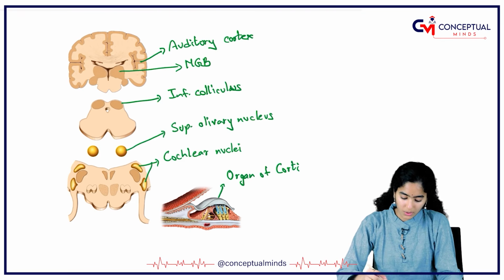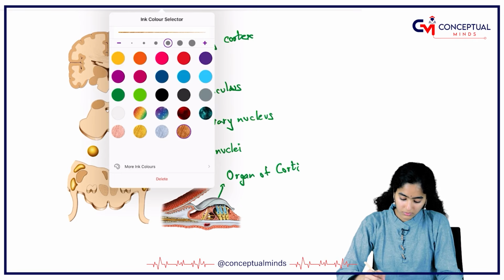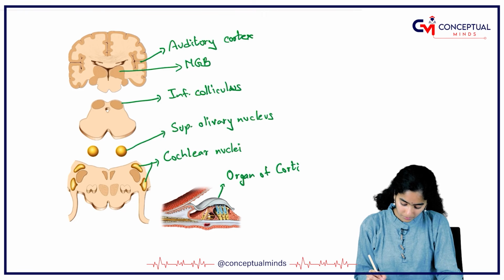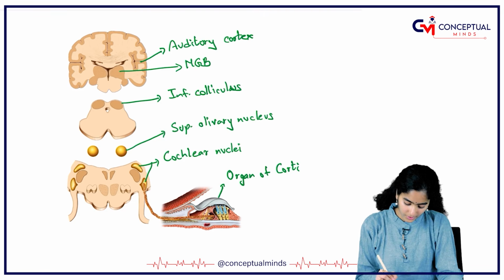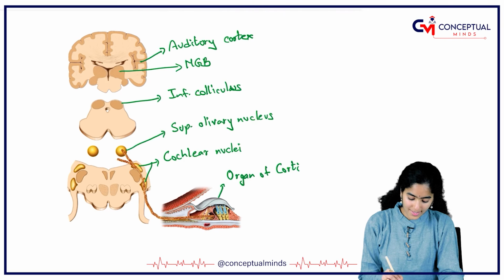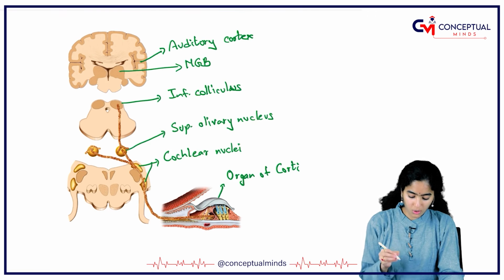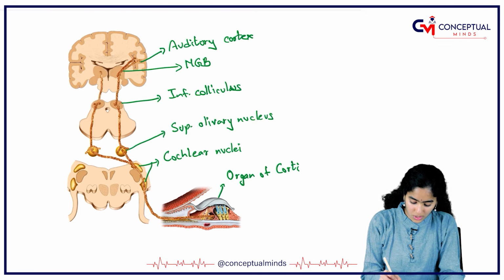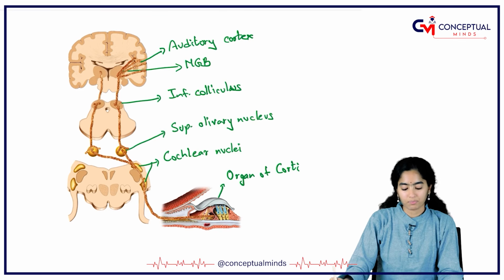Let us see how this pathway looks. So from the organ of Corti is coming the 8th cranial nerve, which goes into the same side and opposite side superior olivary nucleus, and from there the next order neurons go to the inferior olivary nucleus, and from there they go to the medial geniculate body, and from there are radiations into the auditory cortex. This is about the auditory pathway.